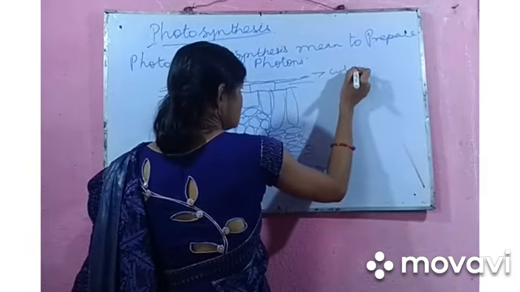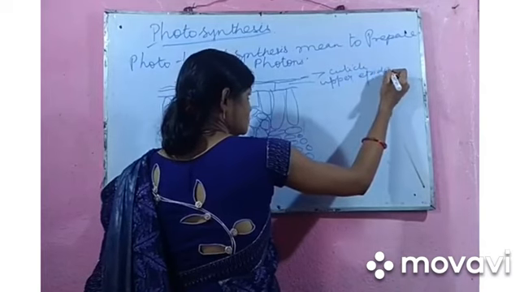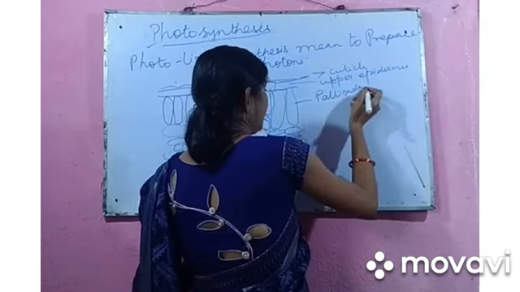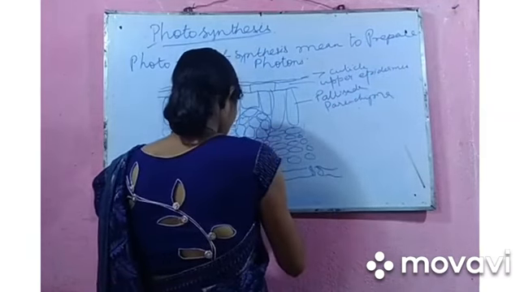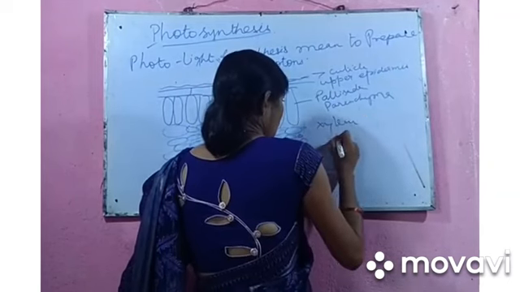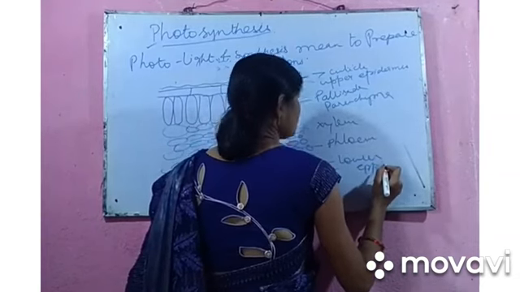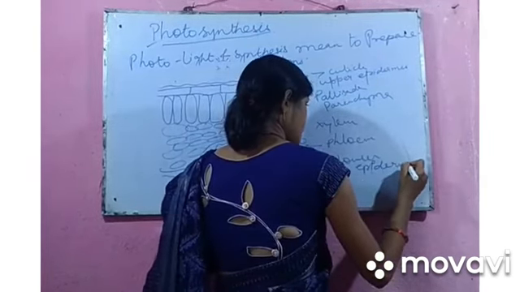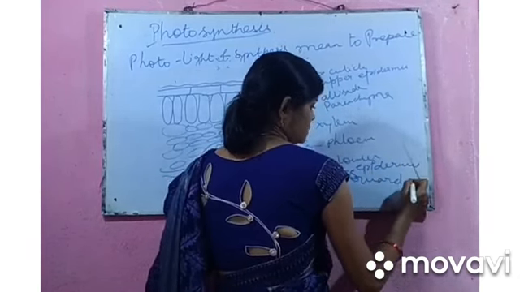Cuticle, upper epidermis, also known as outer epidermis, palisade parenchyma, xylem, phloem, lower epidermis, guard cells, stomata.